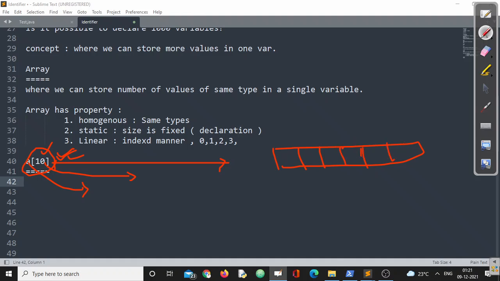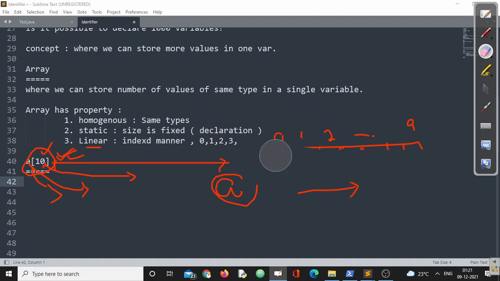Suppose I am expanding this one, something like this, right? Why do I call this integer, index or linear? Because the name of the array is a, because I have declared a of 10. And how many elements can it contain? It can contain 10 elements. Remember, the index basically starts from 0: 0, 1, 2, 3, and definitely the last element will be 9. So when I say a of 0, it means the first element. When I say a of 1, it means the second element, like this, right?